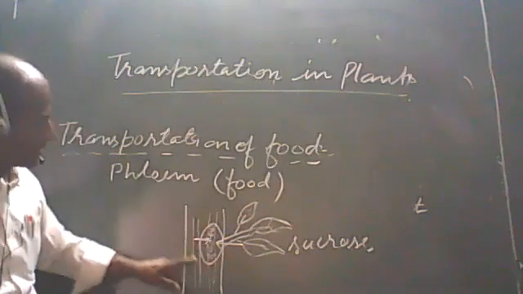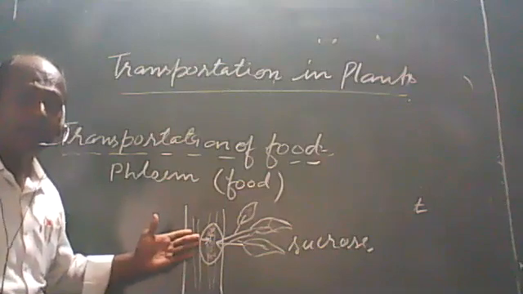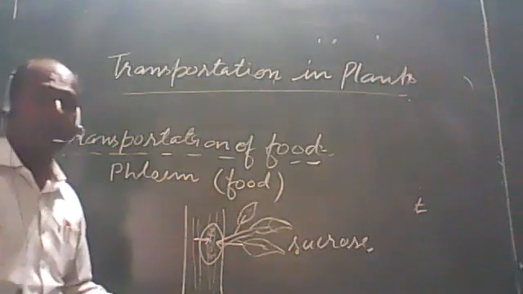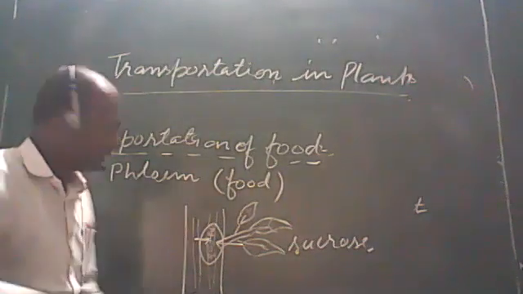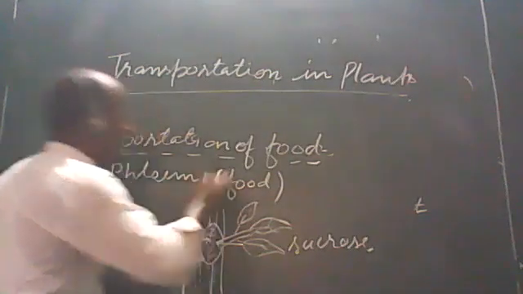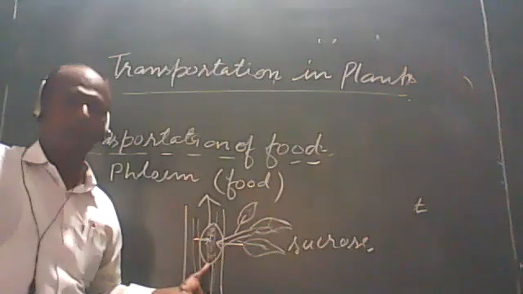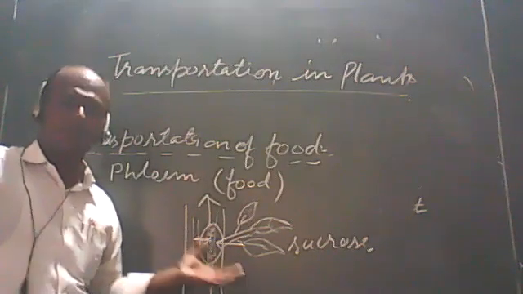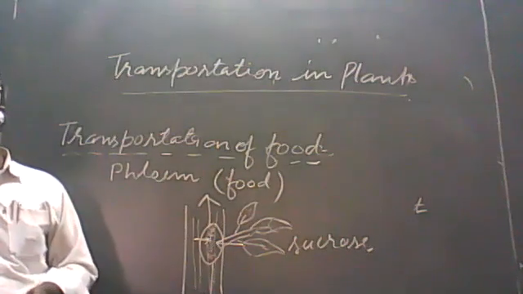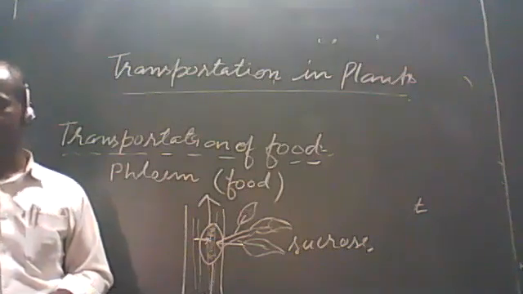This region is a high pressure area, so from here it starts to transport to the various parts where there is requirement: to roots, to flower pods and other parts. This is the transportation process in plants. Now, this topic has finished.